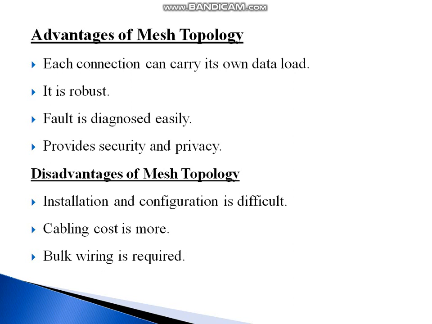Next, there are some disadvantages in mesh topology. First one, installation and configuration is difficult, because of the amount of wires required to connect each and every system. Next, cabling cost is more, of course, because of the amount of wires needed. Next, bulk wiring, so it is very expensive due to the use of more cables.